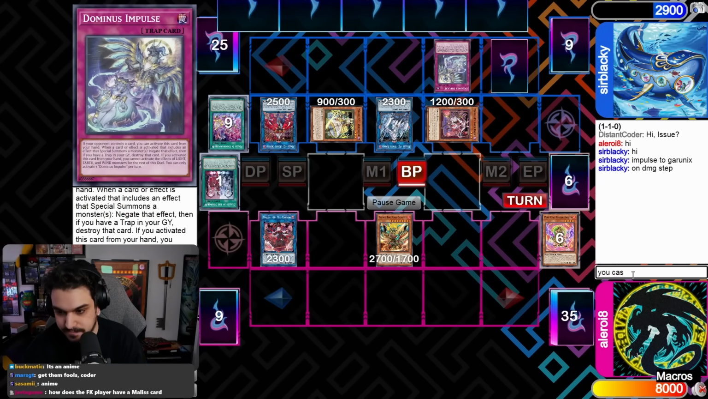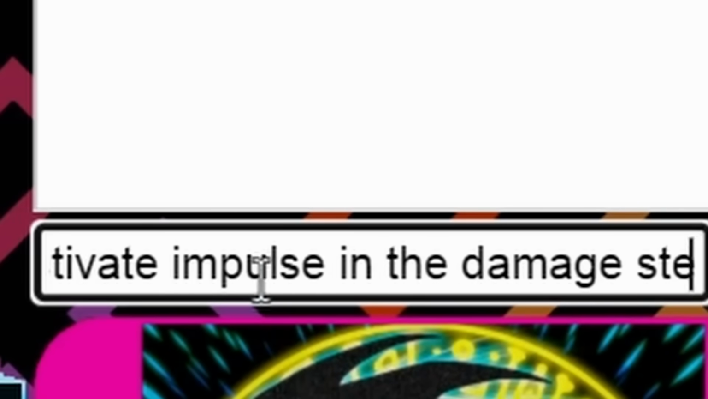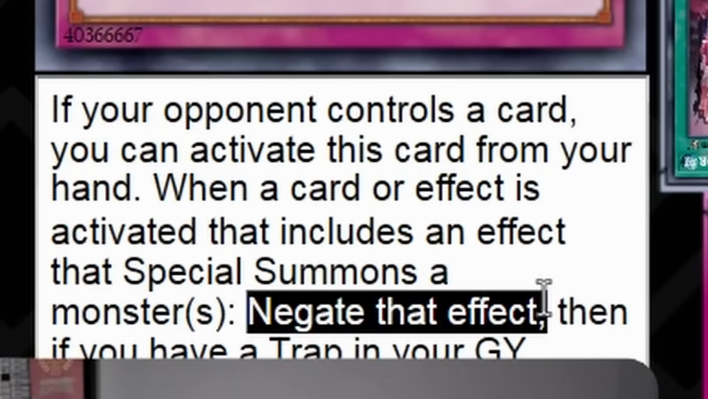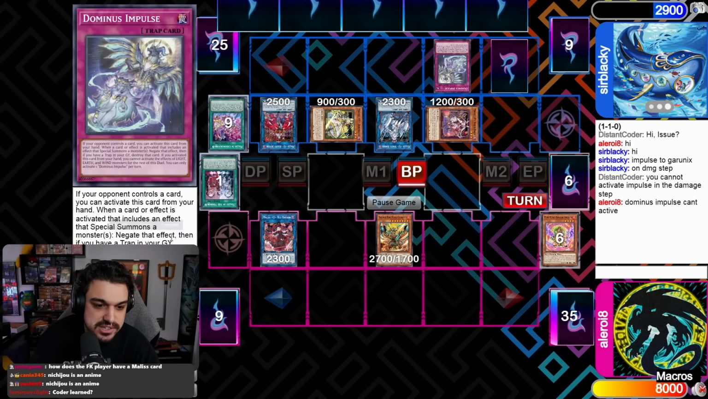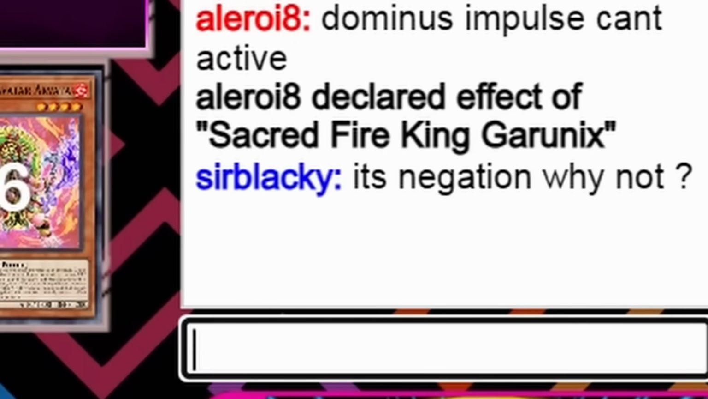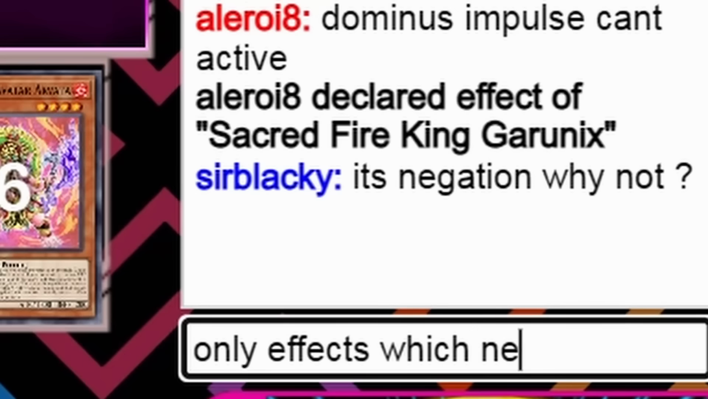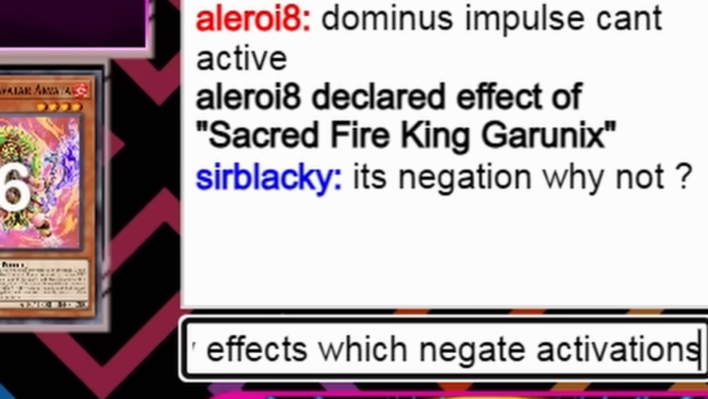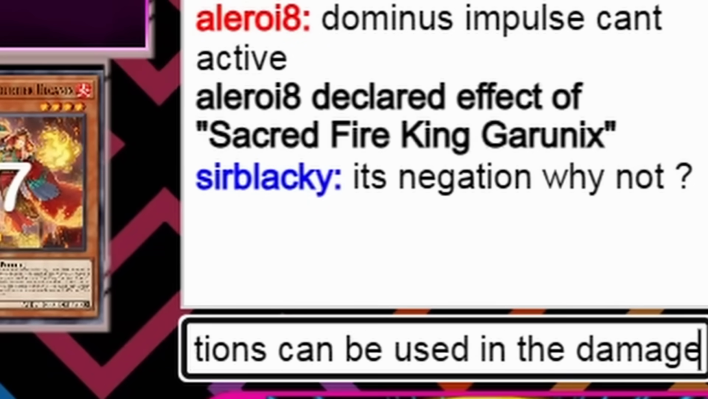You cannot activate Impulse in the damage step. Simple. This is very simple. Just because Impulse doesn't negate activations. It says negate that effect. You would need the Impulse to say, when a card effect is activated that includes an effect that special summons a monster, negate the activation. If it said negate the activation, you would be allowed to. It's negation. Why not? Only effects which negate activations can be used in the damage step.